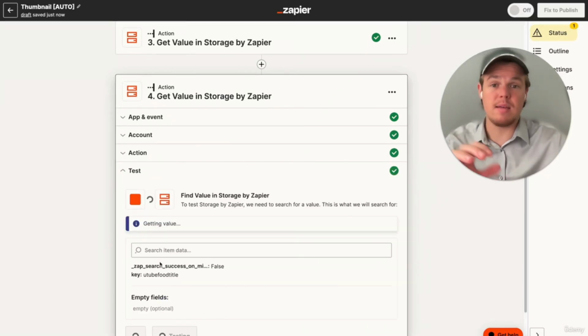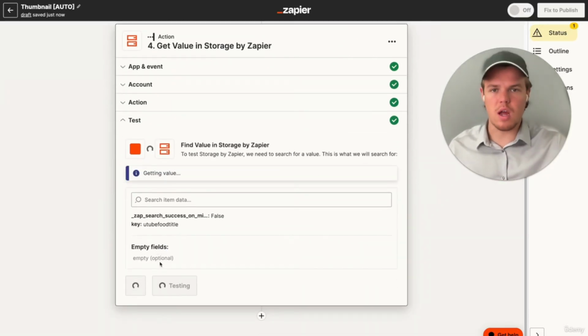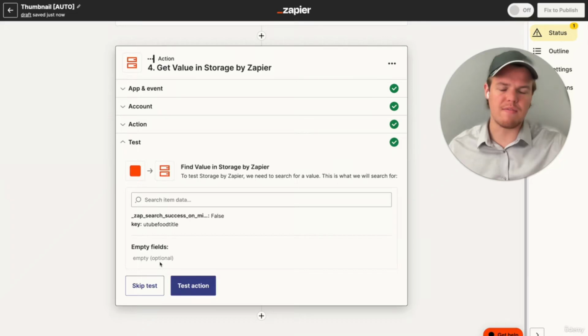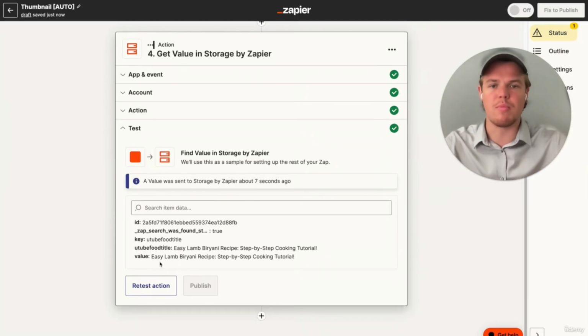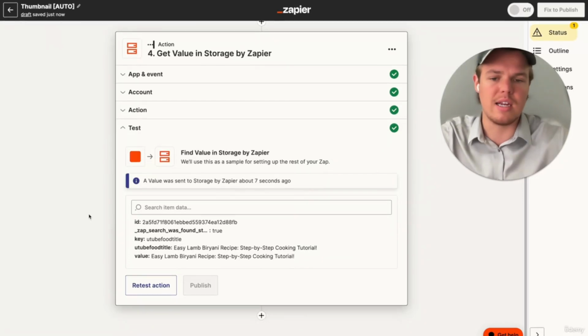Now this may seem a little complex. You're just like, all we need to do is upload a thumbnail. Why is this so complex? It's because we have to work around Zapier's API and its limitations. It currently doesn't allow you to automatically upload thumbnails, but we still want to do it. So we built out this workaround process. It works. It just takes a little bit of extra steps.